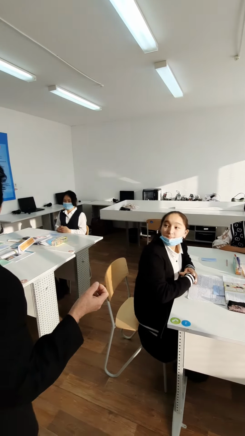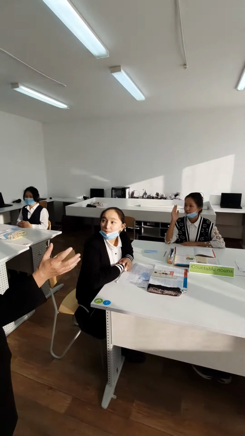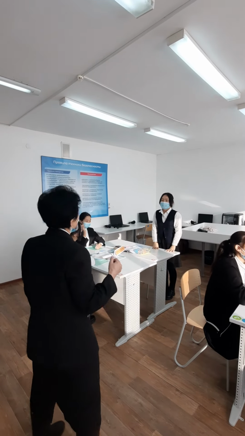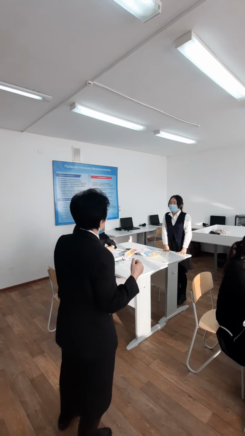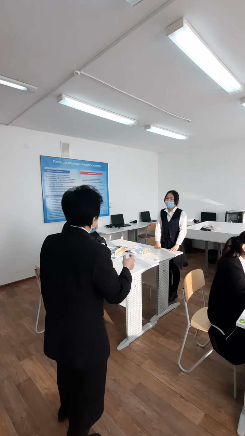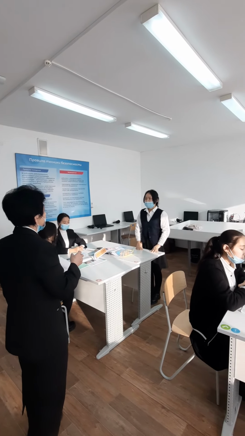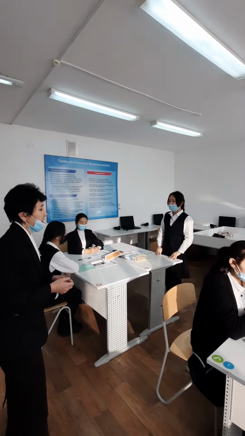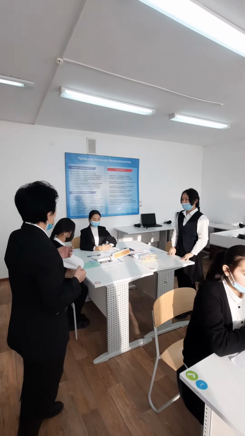If you understand the rule, who can say about the rule? Come on. Countable nouns can be counted. For example, an apple, 2 apples, 3 apples. Yes. Uncountable nouns cannot be counted. For example, rice and water.